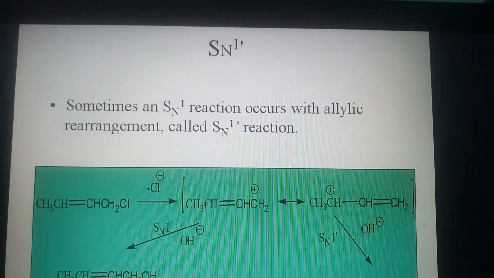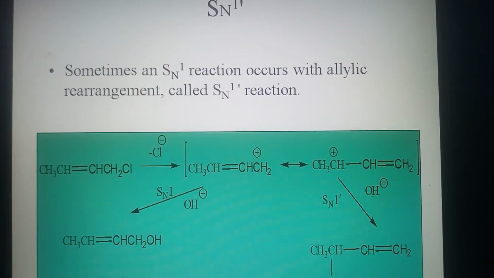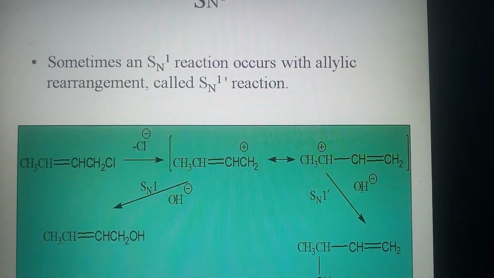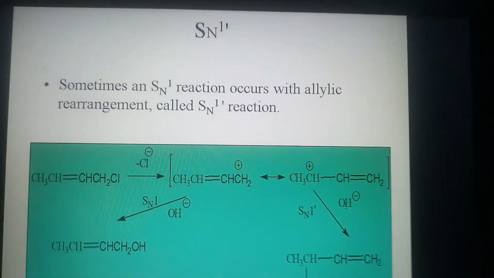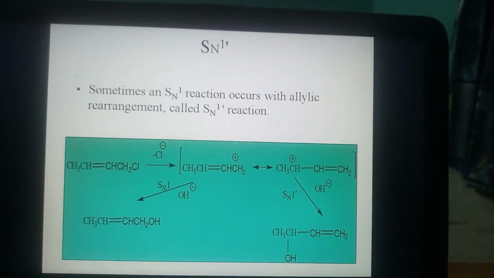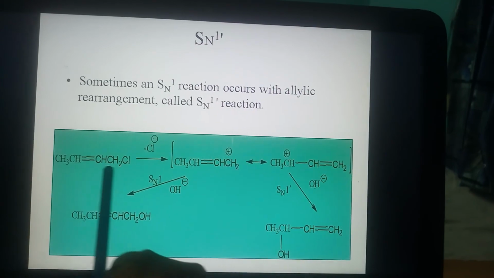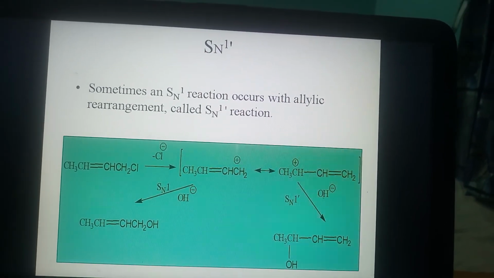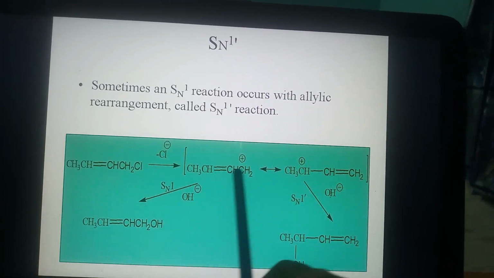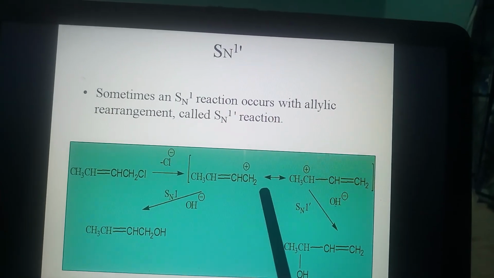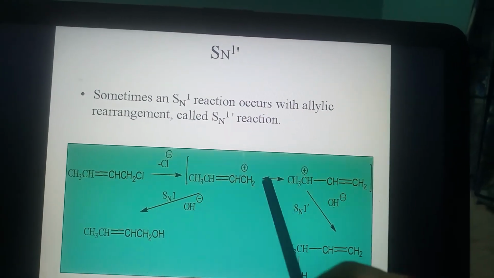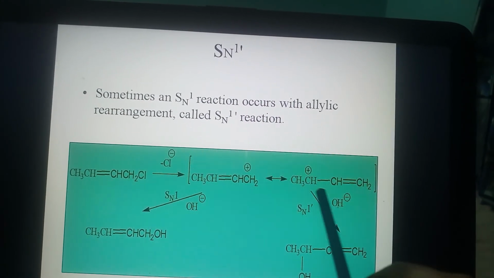Now, what is SN1 dash? Sometimes an SN1 reaction occurs with allylic rearrangement, which is called SN1 dash reaction. If we consider this allylic chloride, after removal of Cl minus, we will get this allylic carbocation, which is stabilized by resonance.